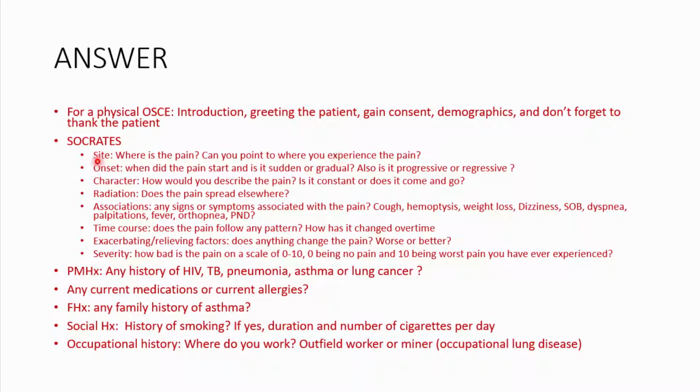And then the O is for onset. When did the pain start? Is it sudden or gradual? Also, is it progressive or regressive? So these are also going to be pointing us towards the type of pain and the differential diagnosis that may arise. And of course, the character of the pain, how would you describe the pain?